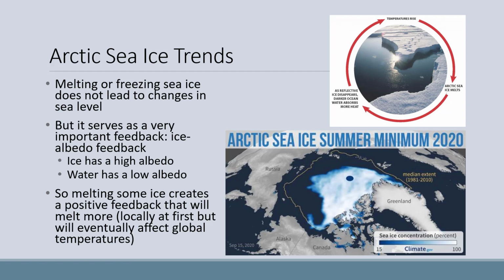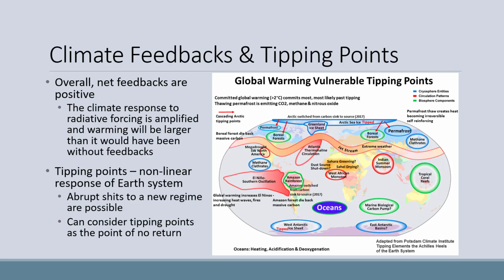So melting some ice creates a positive feedback that will melt more sea ice, locally at first, but this will eventually affect global temperatures. This, combined with the fact that high latitude areas are so cold to begin with, is why high latitude environments are changing more than low latitude environments.